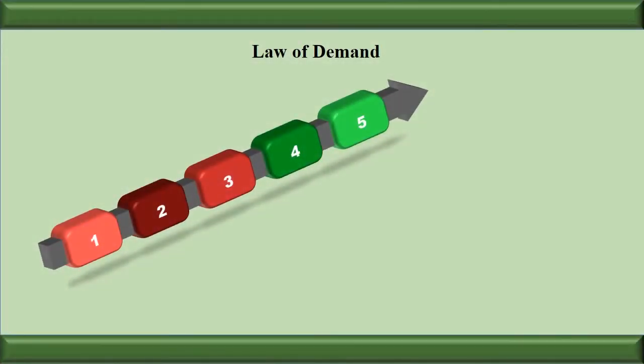Let us see factors affecting law of demand. Let us see the reasons behind the law of demand. The first reason is the law of diminishing marginal utility. The law of diminishing marginal utility states that if we are consuming the commodity continuously, the utilities start falling down. The additional satisfaction which we derive from the consumption of the commodity starts fading. And the consumer will only purchase the additional unit when the price is less. So here we can say the law is applicable. How? Because when the price decreases, the demand increases.